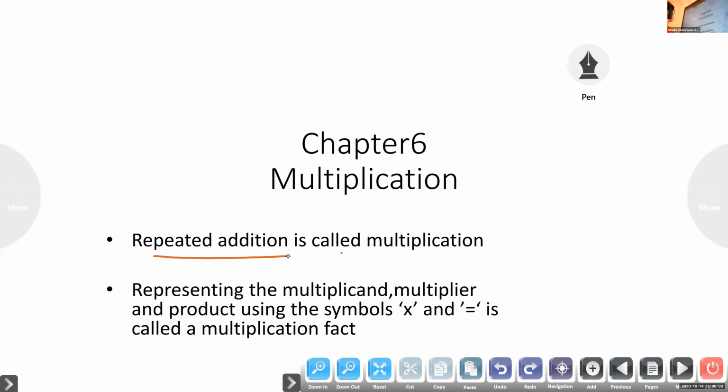Now you know what is multiplicand. The first number for multiplication is the multiplicand, and the second number we can call multiplier, and the answer is product. If we write these things using the symbols into and equal to, that we call multiplication fact.